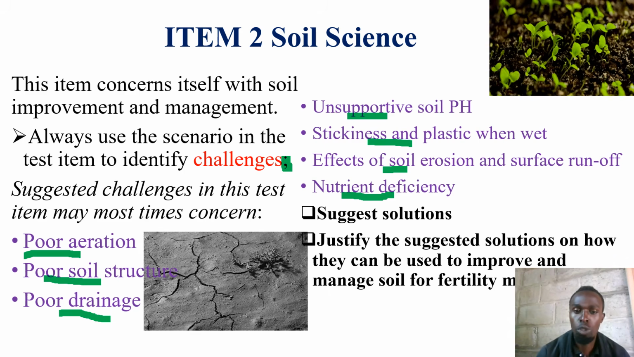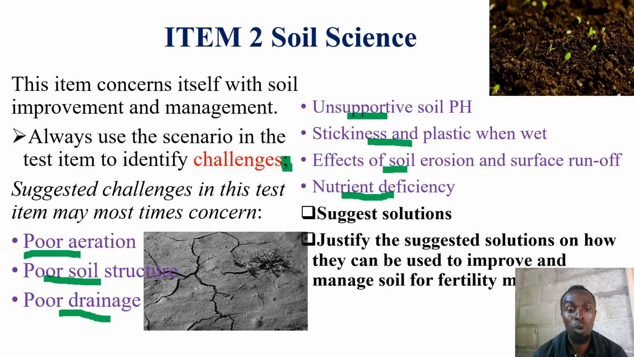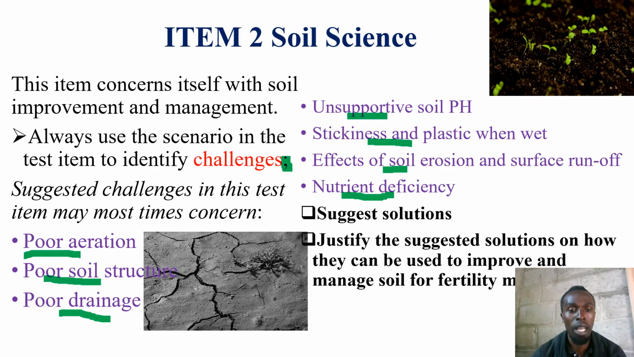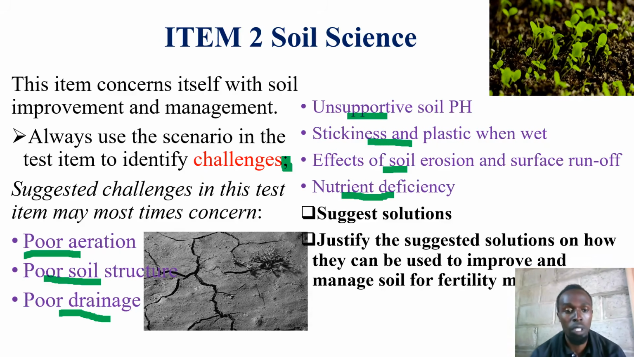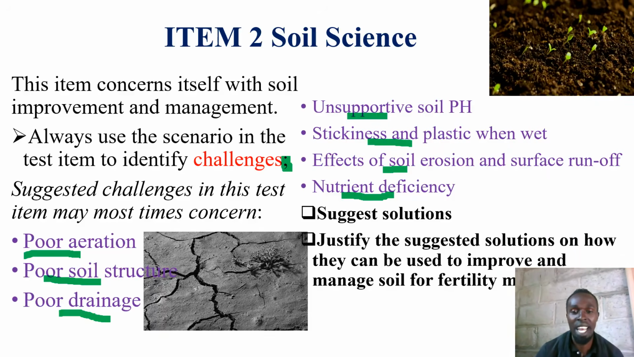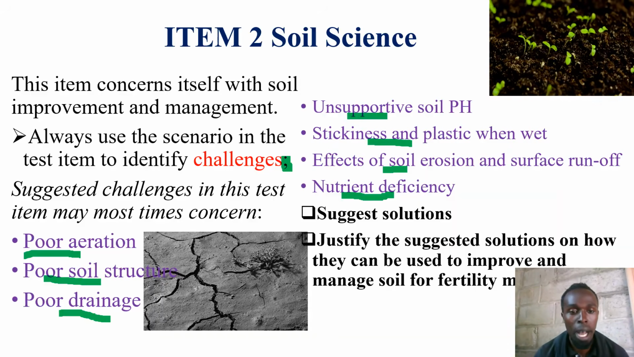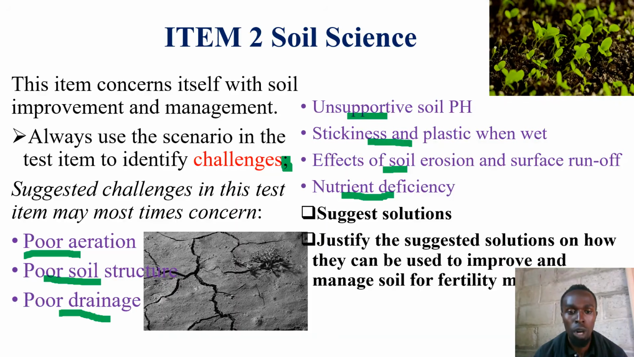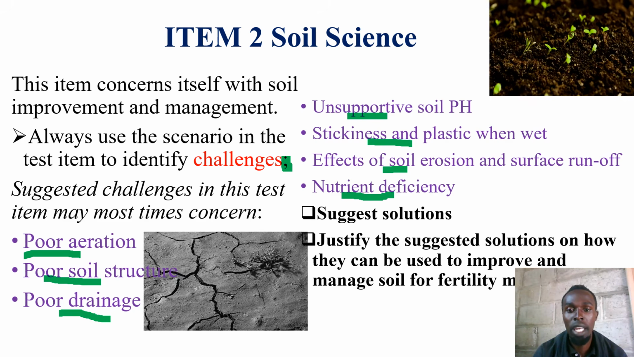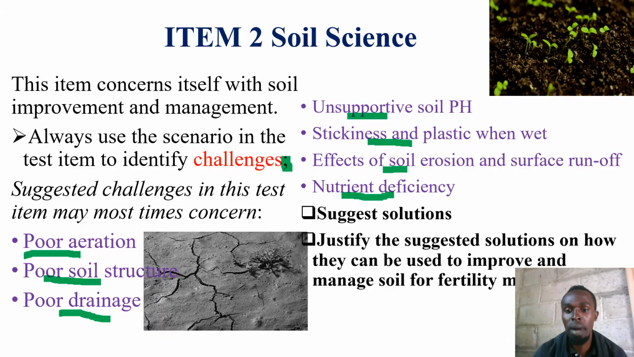Now, suggested solutions. For poor aeration, we can say let's add organic manures. Then for soil structure, let's use organic manures or even compost. Then for poor drainage, are you seeing that even organic manure is covering everything here? So apart from organic manure, you can suggest other possible solutions, for example, mulching and minimum tillage. For nutrient deficiency, you can even recommend deep cultivation. And then for soil erosion, recommend mulching, recommend